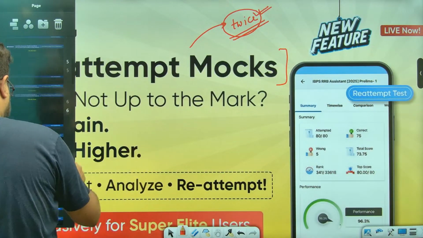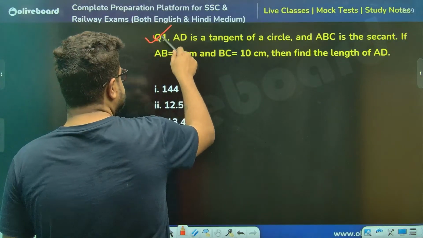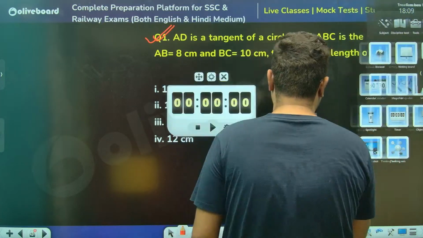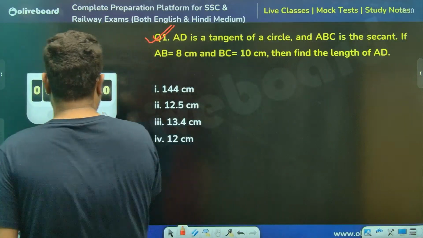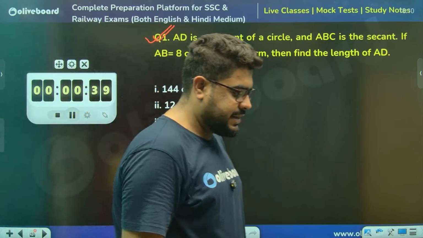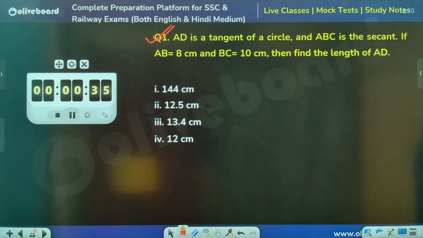Let's move into our questions. So first question of the day is this one. As always, we'll try to solve as many questions as possible, and I'll give you 40 seconds to solve the first question of the day. Let's start with this question. 40 seconds time. You have 40 seconds to solve this. Very quickly, let's solve.